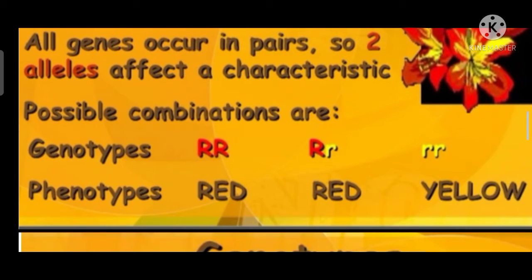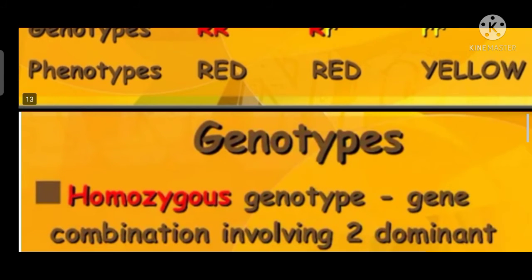The genotype is double R, the color is red. And the genotype is big R and small r, the color is red. And then the genotype is double small r, the color is yellow. So genotypes. What do you mean by genotypes?